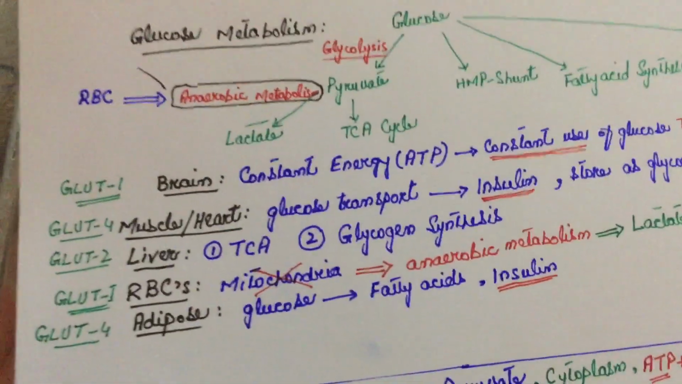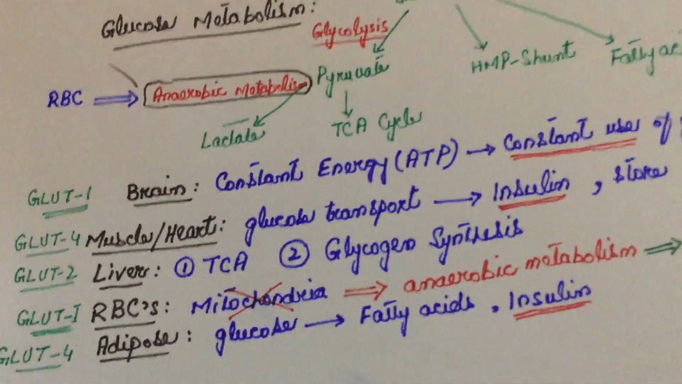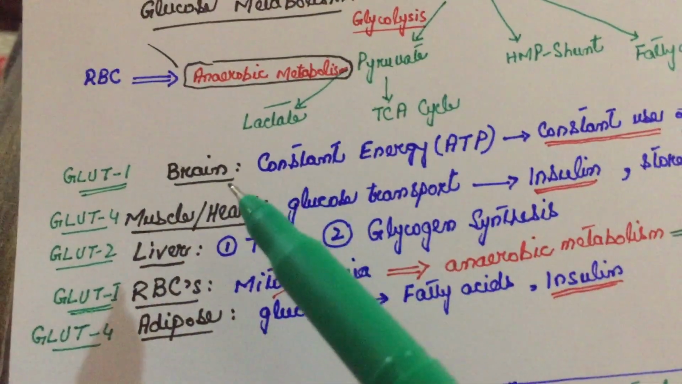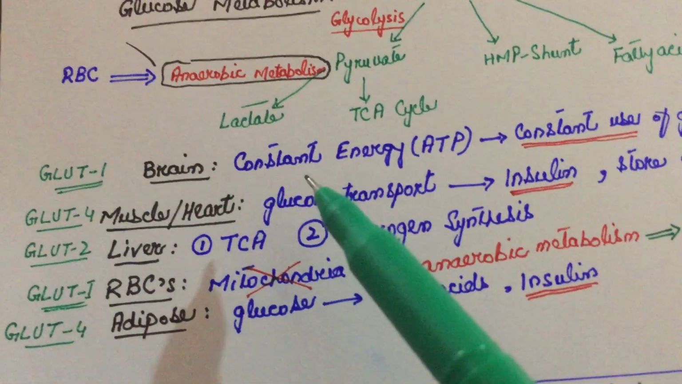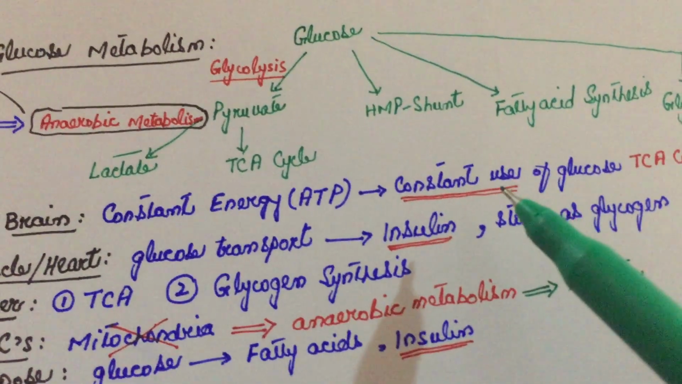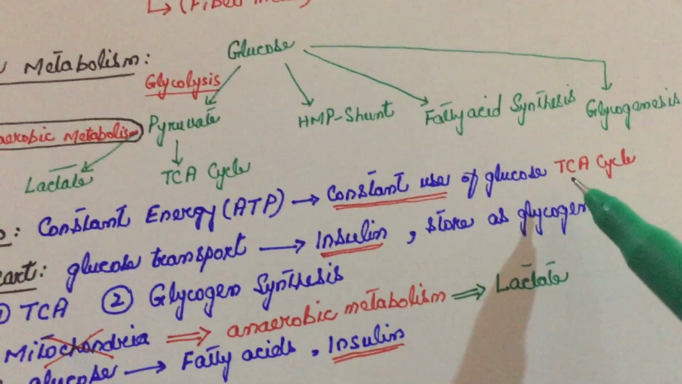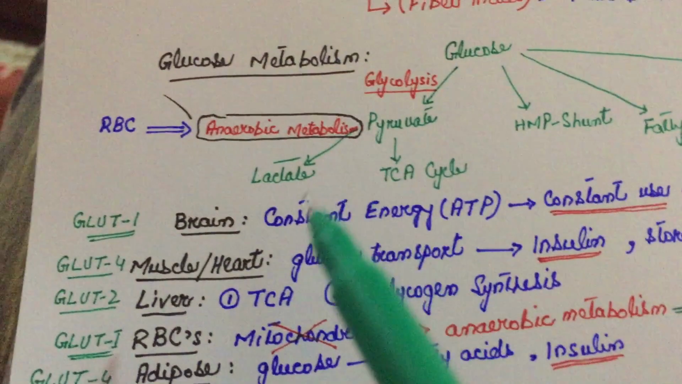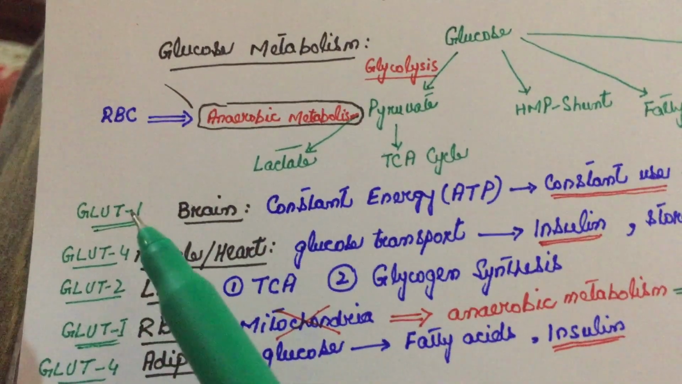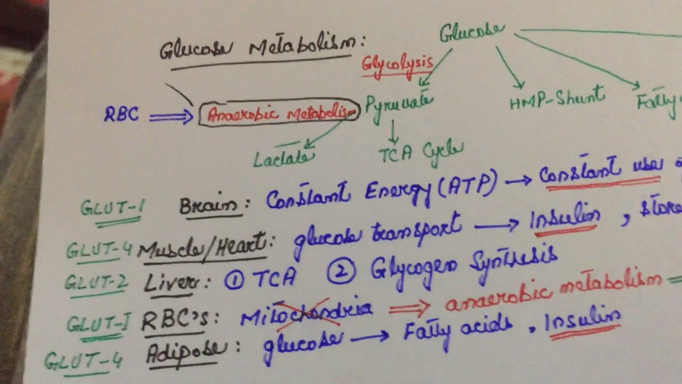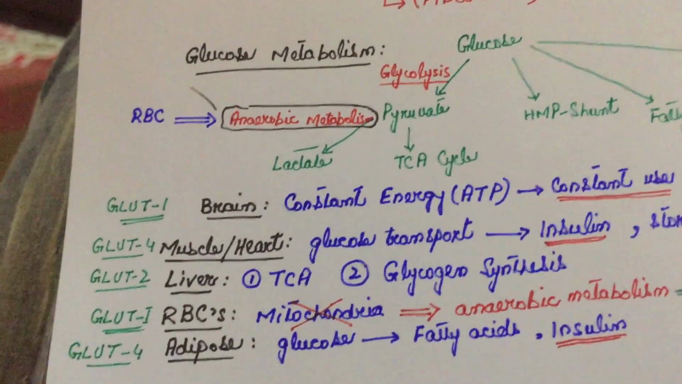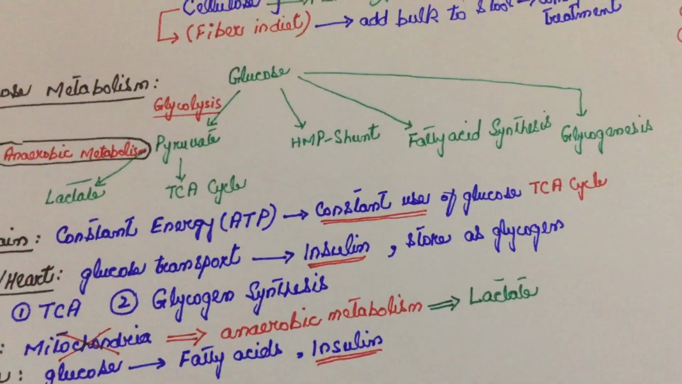Now we talk about different organs and their important correlations with glucose. First of all, we talk about the brain. Brain needs constant energy, and since it needs a constant amount of energy, it requires a constant supply of glucose to do the TCA cycle. For that, the transporter in the brain is called GLUT1. This transporter is insulin independent. It means whether there is insulin or not, the brain transporter picks up the glucose to do the TCA cycle.